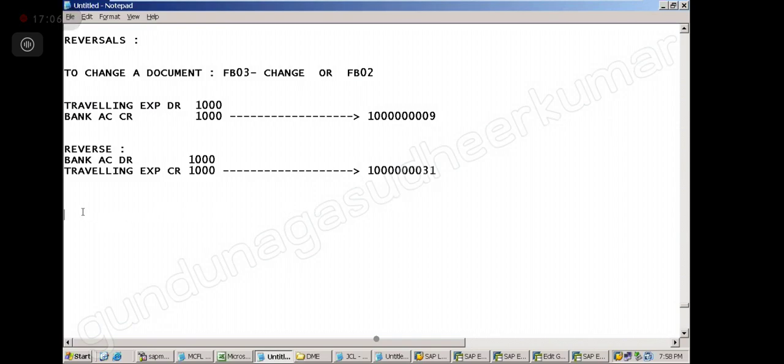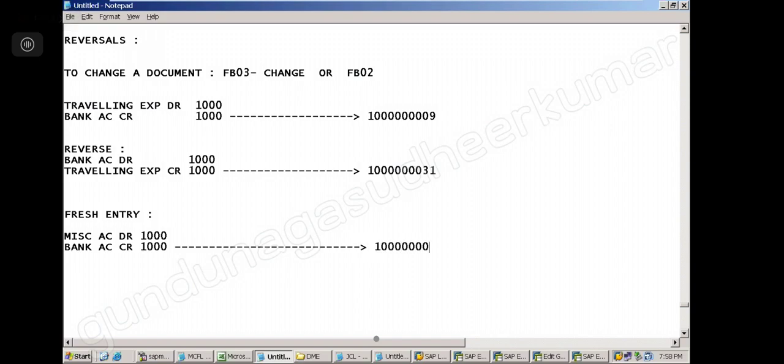Now next you will post a fresh entry, correct? What is the fresh entry now? Miscellaneous debit to bank. Got it? That's how SAP is proposing to do. If you make any mistake, you have to do it like this. Again you will get a new document number for this, 100030.